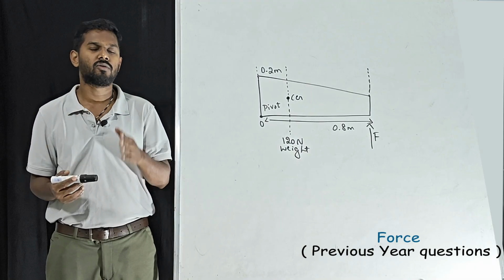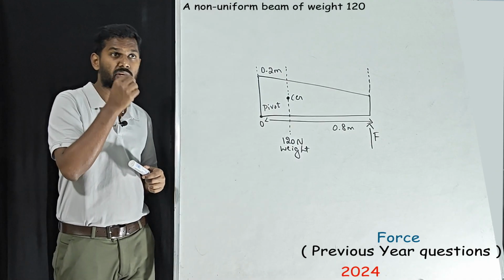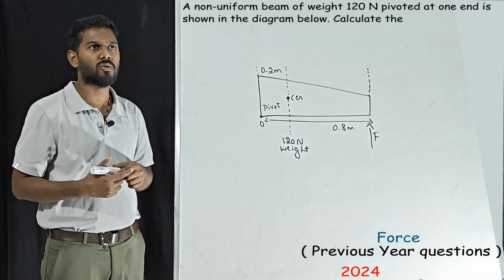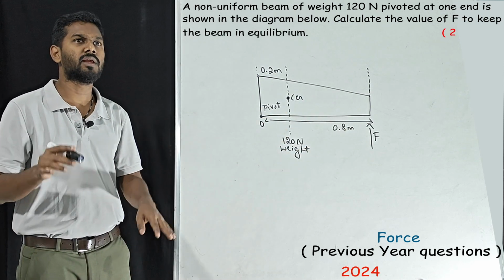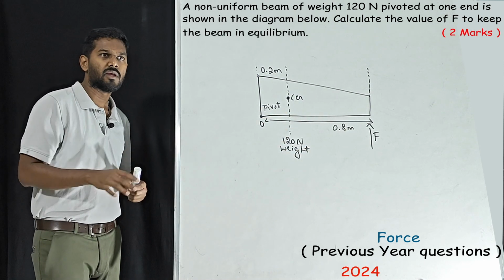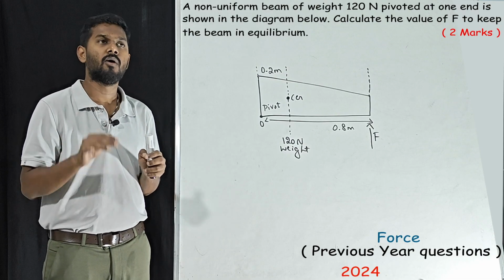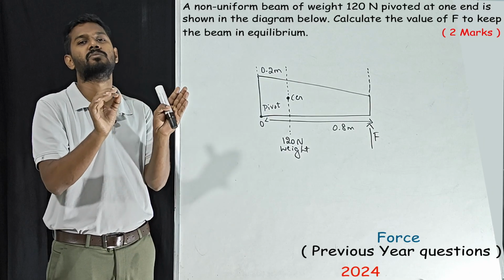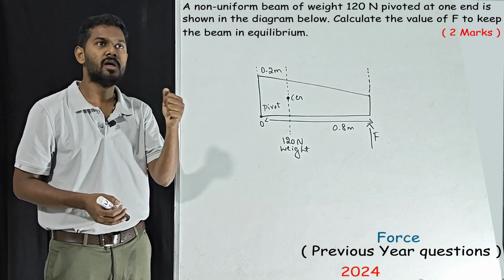That's it. Now we'll solve questions from 2024. A non-uniform beam of weight 120 Newton pivoted at one end is shown in the diagram below. Calculate the value of F to keep the beam in equilibrium. When you see this diagram, you will get really confused. But if you think properly and have the concept, this is a very simple question compared to the previous questions.